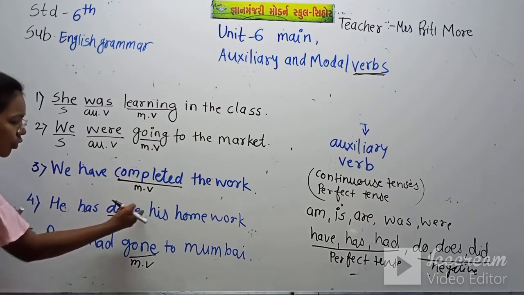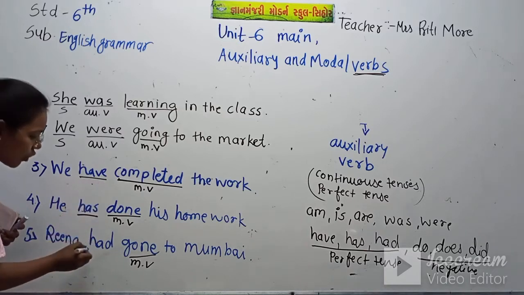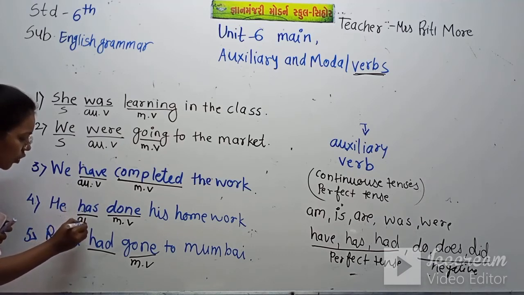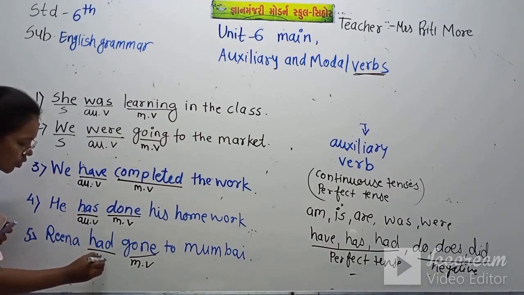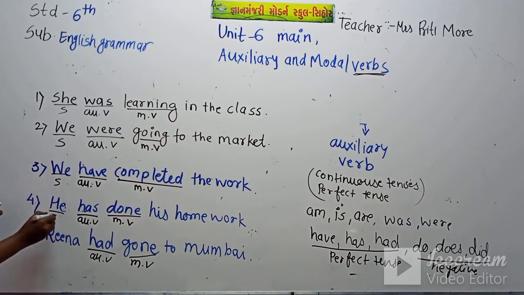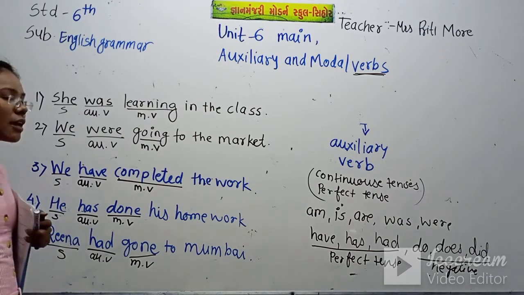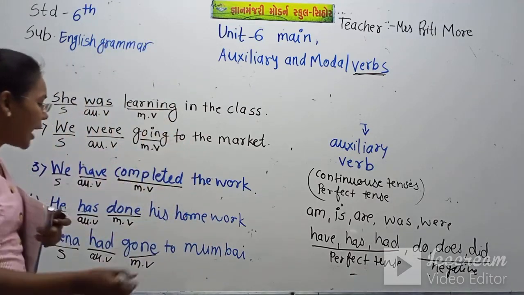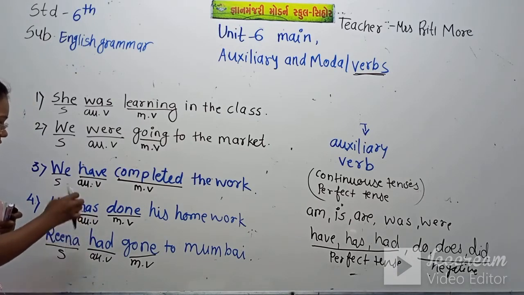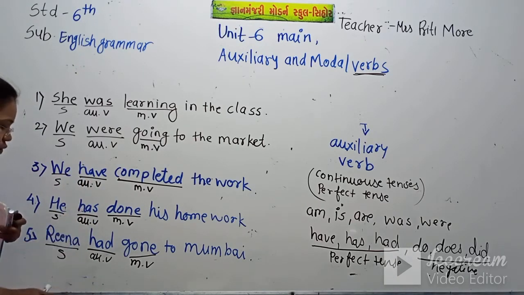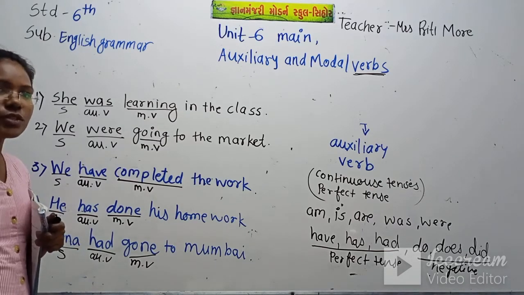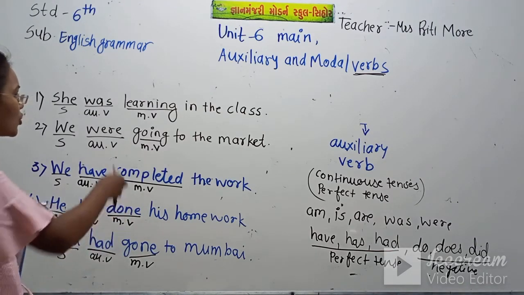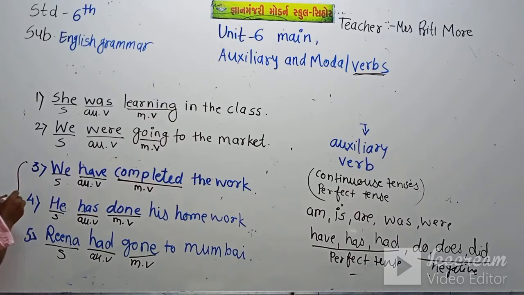And before the main verb, what comes there? Auxiliary verb. This is also the auxiliary verb, and this is our subject. Now here we have seen how to use the auxiliary verb in the continuous tense and in the perfect tense. So have we used, has we used, and had we used, and we made sentences by using have, has, had, these auxiliary verbs. So you note down these sentences also.